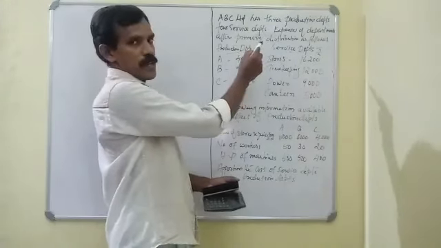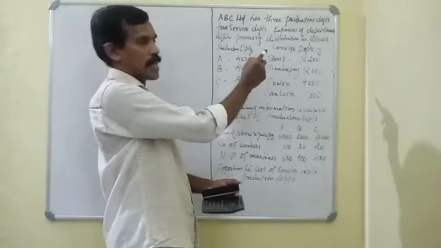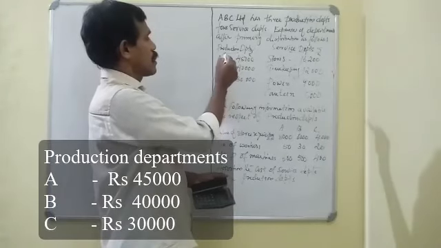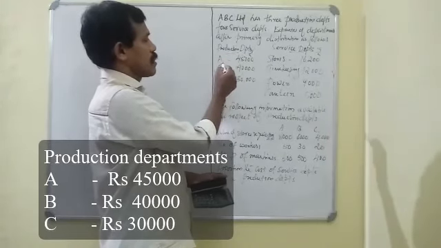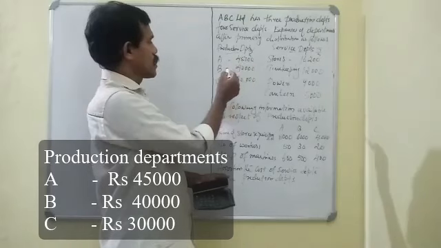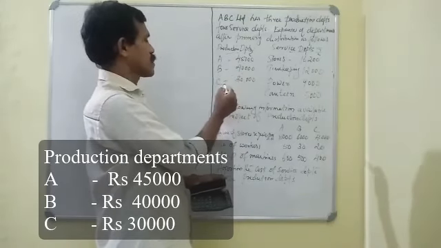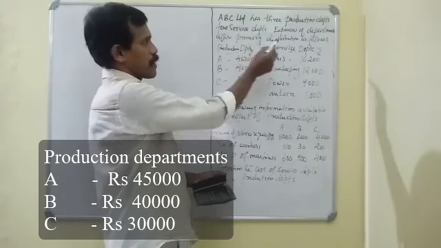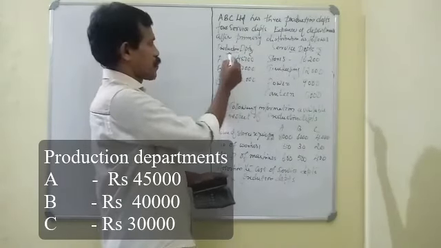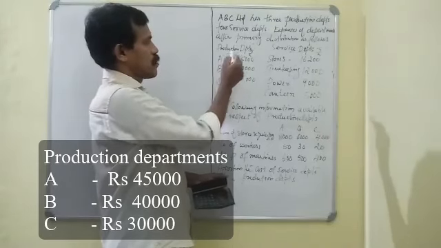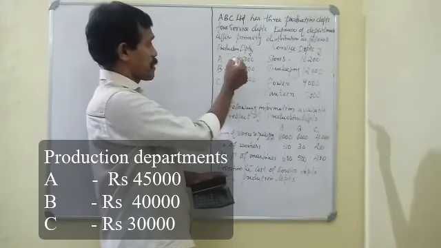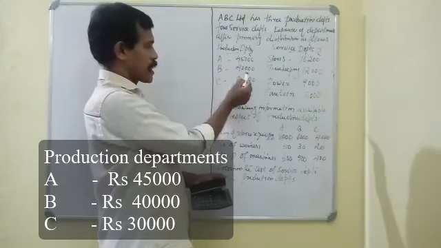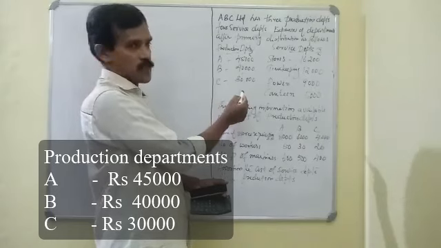Results of our primary distribution summary is given. We have 3 production departments A, B and C: production department A 45,000, production department B 40,000 and production department C 30,000.